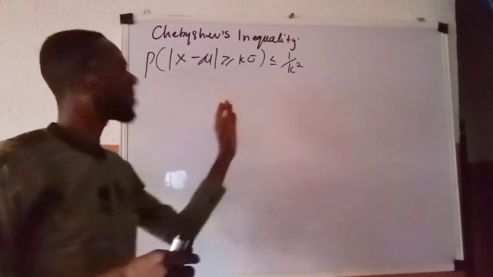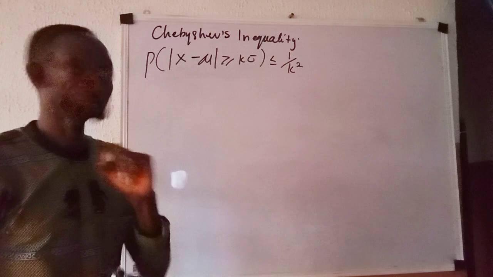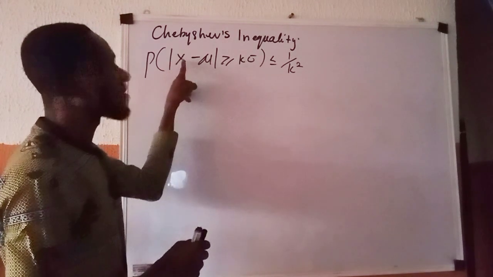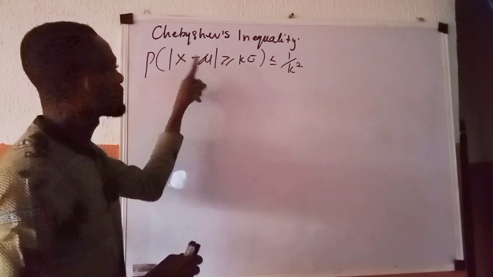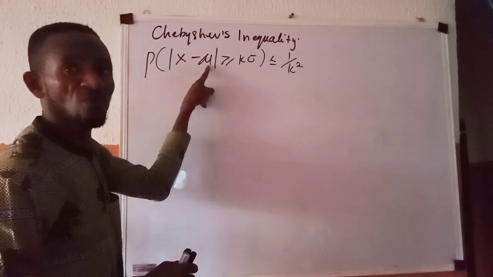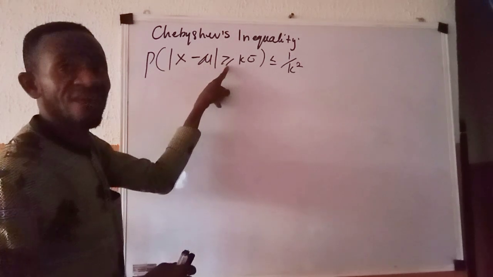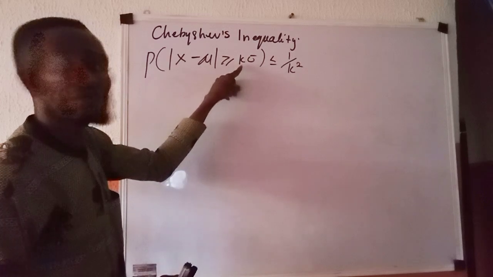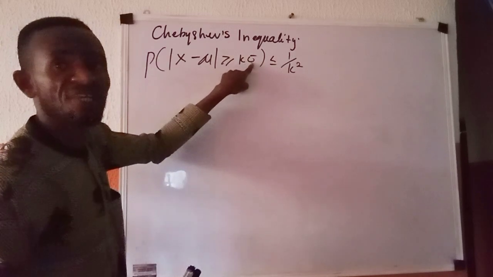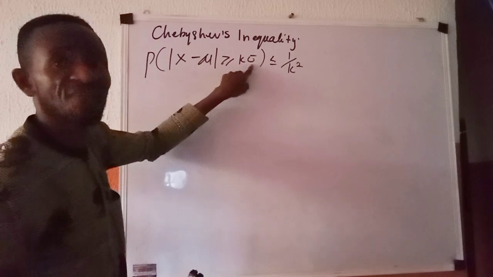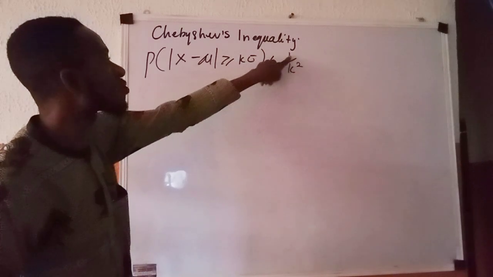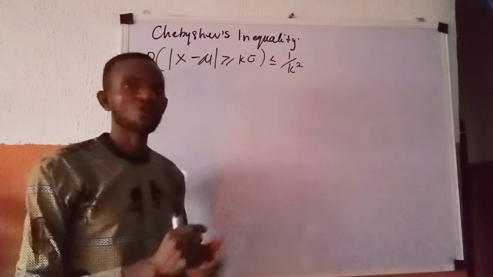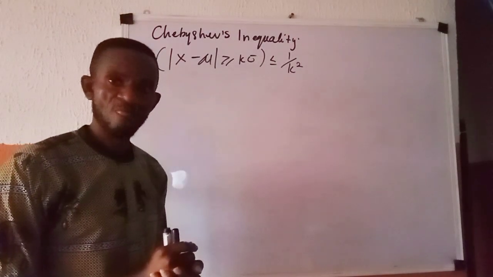And this inequality is read this way: the absolute deviation of a random variable x from its mean mu being greater than or equal to a given threshold measured in k standard deviation is less than or equal to 1 over k raised to power 2. That is how to read this inequality.